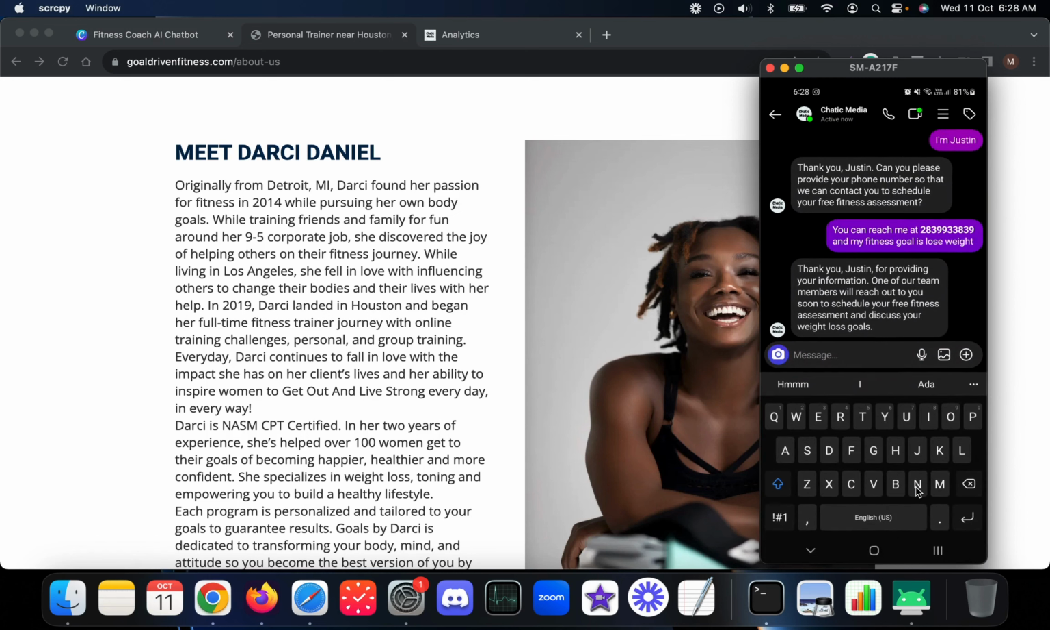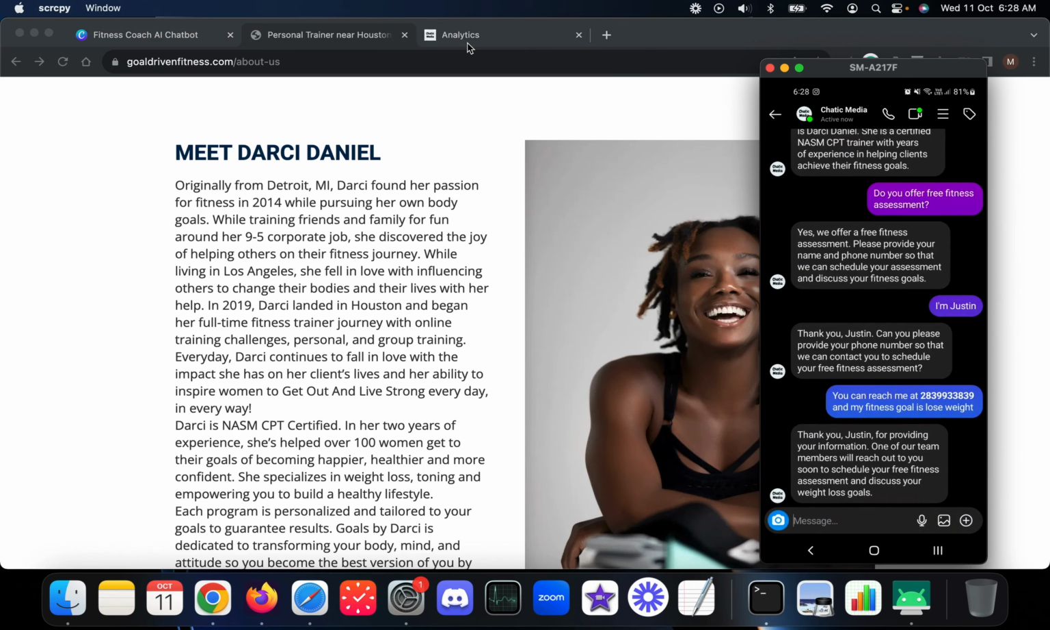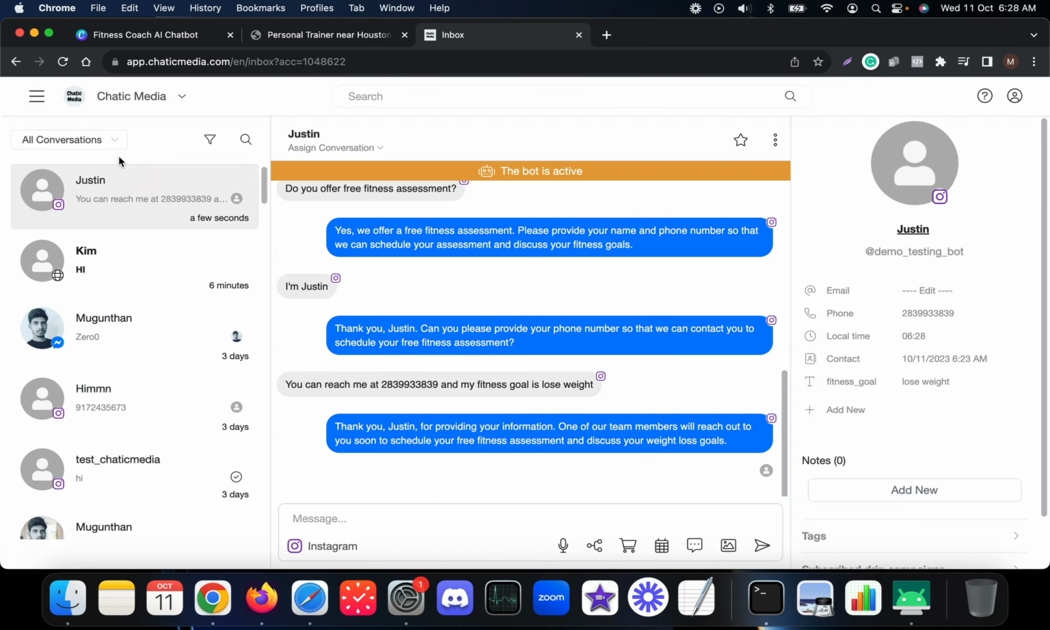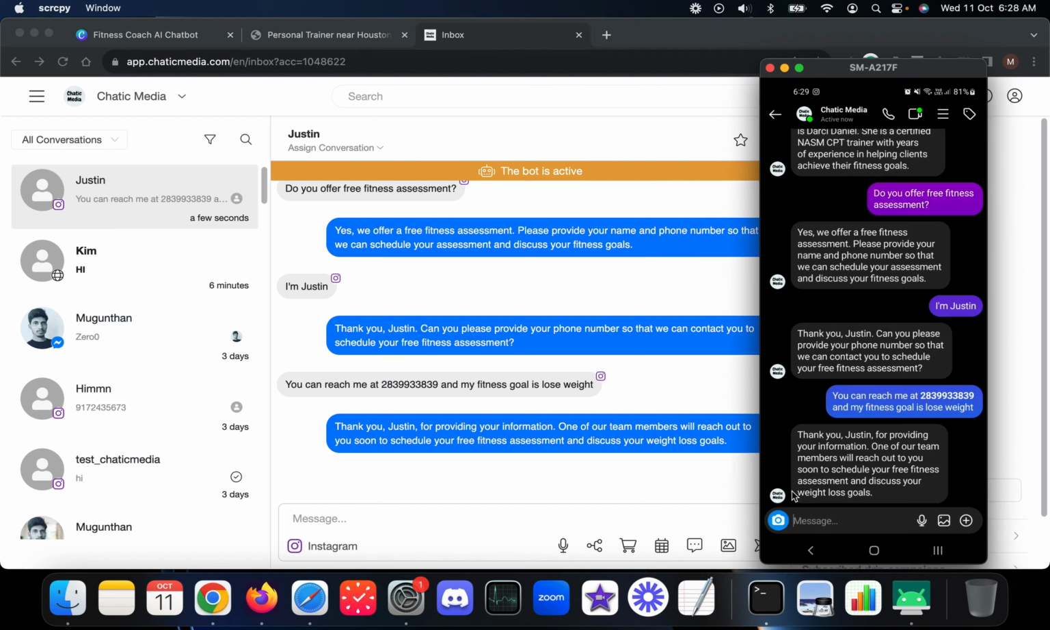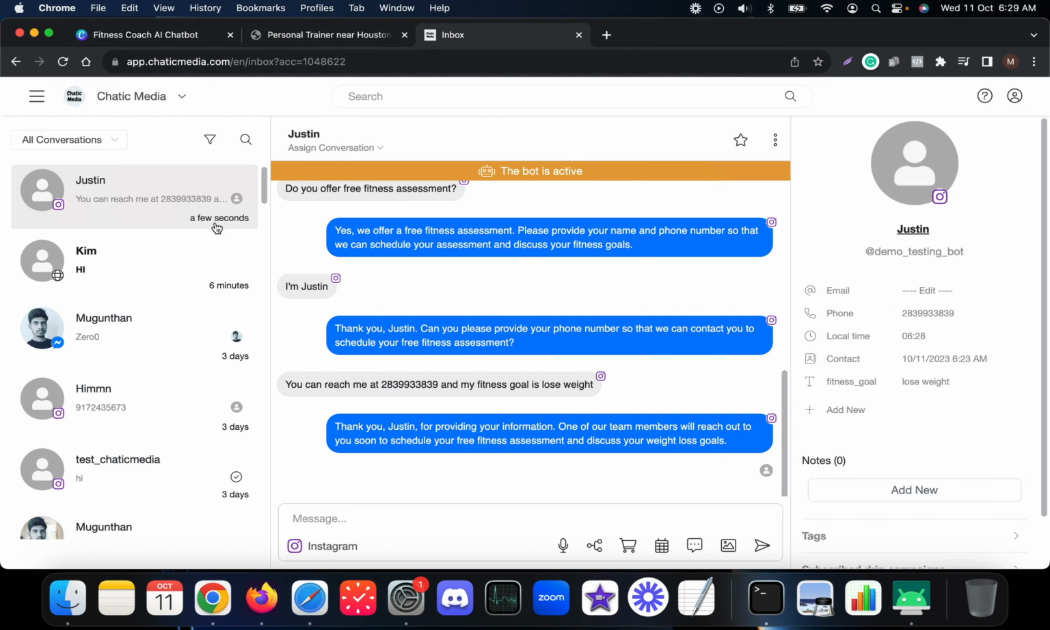If we want to transfer the conversation to an agent, we can do that as well. Before that, let me show the omnichannel inbox. In this inbox, everything is tracked. Justin is the person who talked to this chatbot via Instagram, and we can find the exact phone number and the fitness goal as well. If we want to transfer the conversation, we can jump in and chat with the contact. Otherwise, let's say a customer says they want to talk to an agent. This will automatically transfer the conversation to an agent as well.